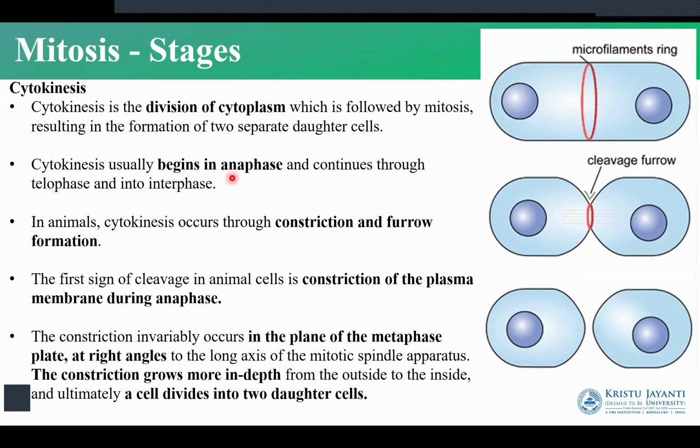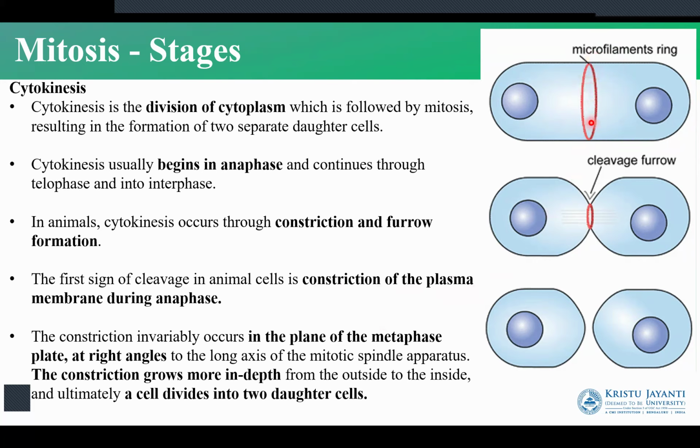It officially begins during the anaphase and is continued through the interphase, and then it moves also after your telophase stage. So cytokinesis is the last stage of mitosis. What happens in cytokinesis is the constriction and furrow formation in the case of animals. So in animals, we have a constriction or a furrow formation that happens. We have the formation of the constriction of the plasma membrane.